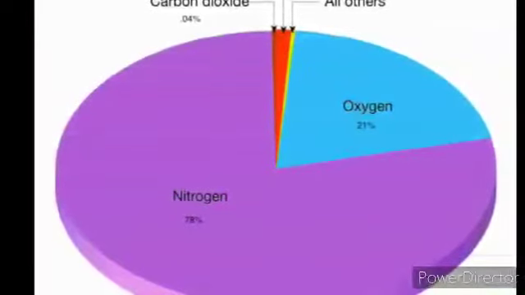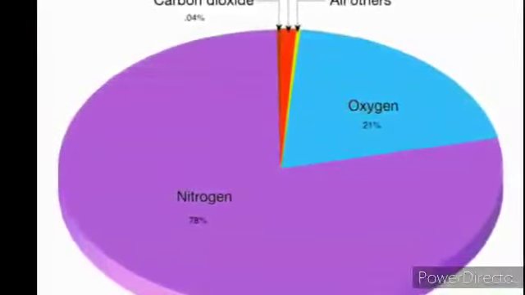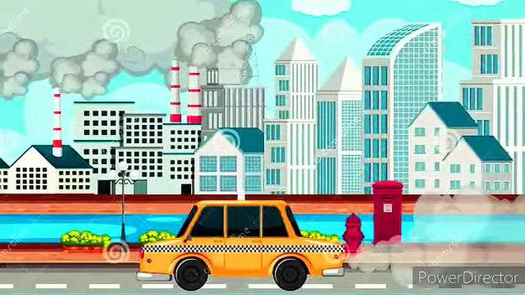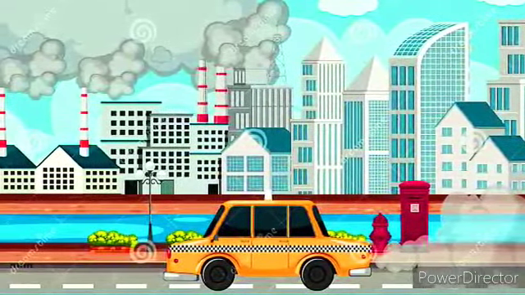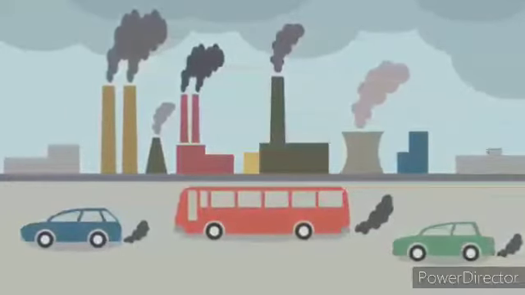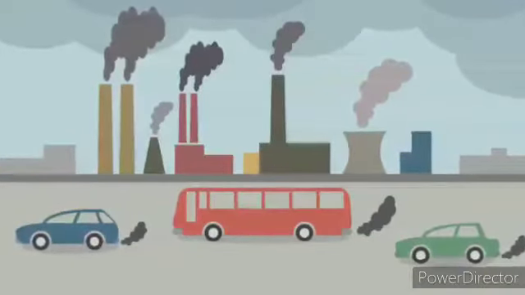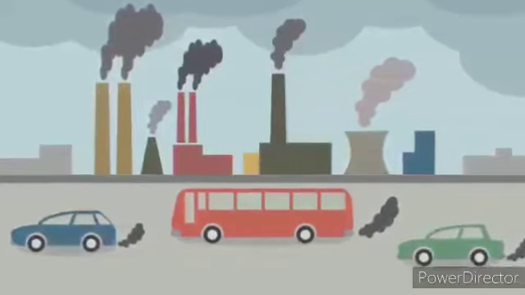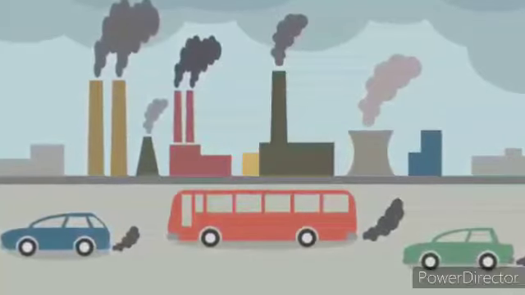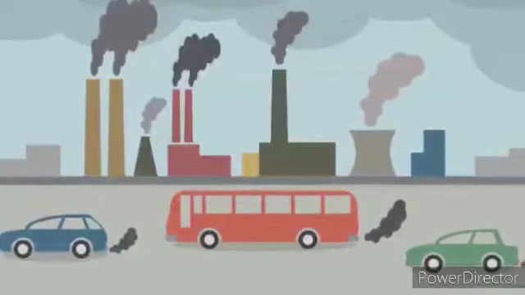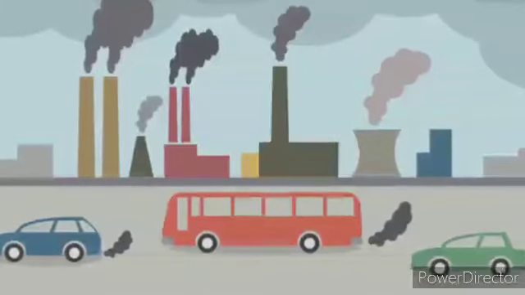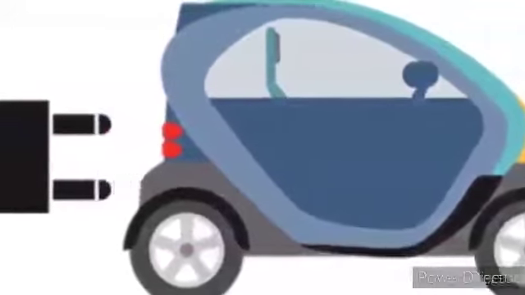Do you know the burning that takes place in factories, vehicles, stoves in the kitchen, etc. gives out smoke? This smoke too mixes with the air around us. But this smoke is not good for our health. Fuels like coal, petrol, and diesel give out smoke while burning, which mixes with the air. This can cause ill health. So we must use these fuels at a very minimum level. Use the fuels which do not pollute the air and also keep the air clean.